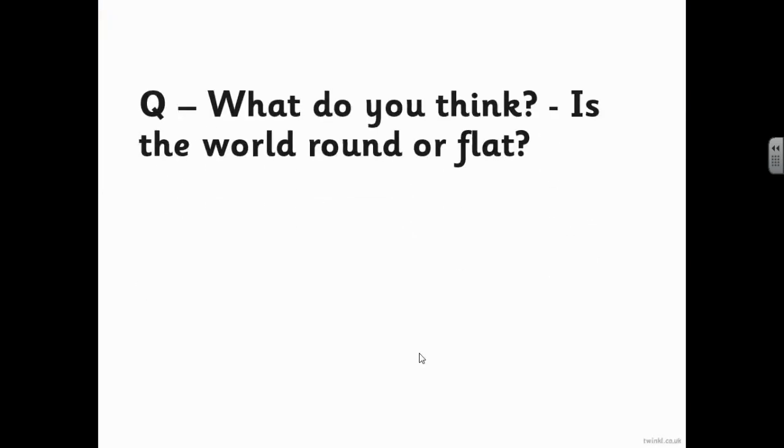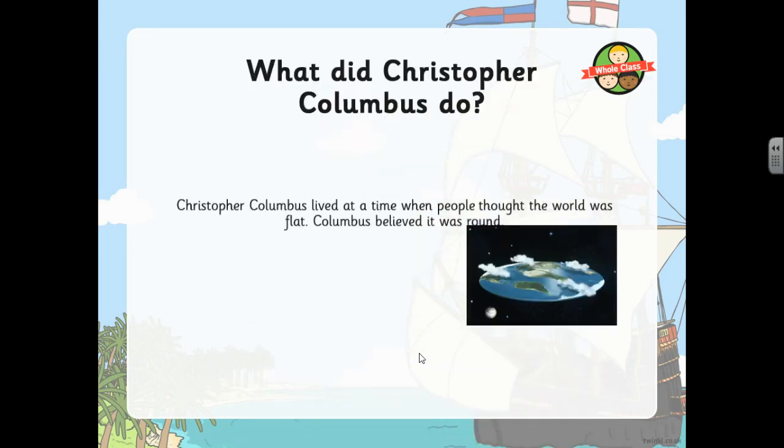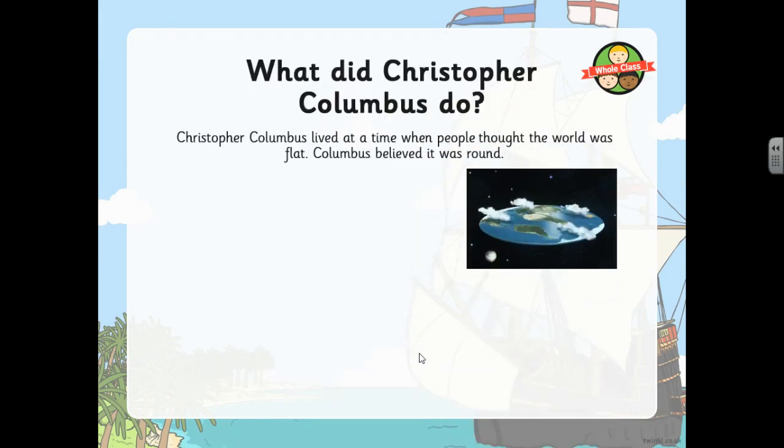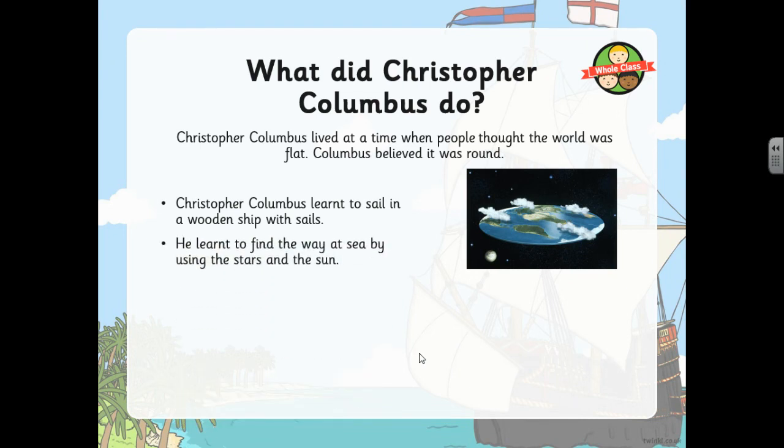What do you think? Is the world round or flat? Christopher Columbus lived at a time when people thought the world was flat. Columbus believed it was round. Christopher Columbus learned to sail in a wooden ship with sails. He learned to find the way at sea by using the stars and the sun.